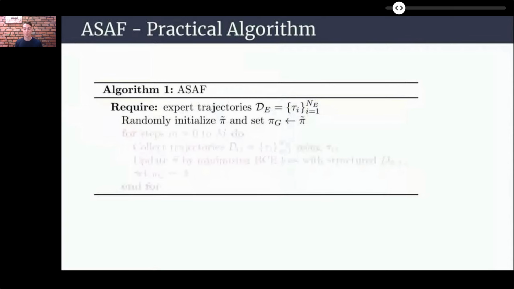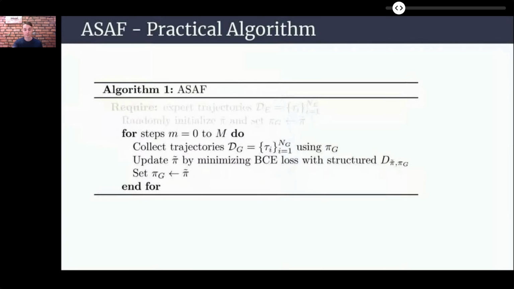The algorithm takes as input the dataset of expert trajectories and starts by randomly initializing the discriminator model. For a number of iterations, we collect trajectories using the current generator policy by interacting with the environment. We then update our structured discriminator by taking gradient steps to minimize the binary cross entropy loss. And finally, we simply set the new generator to be the one used by the discriminator.